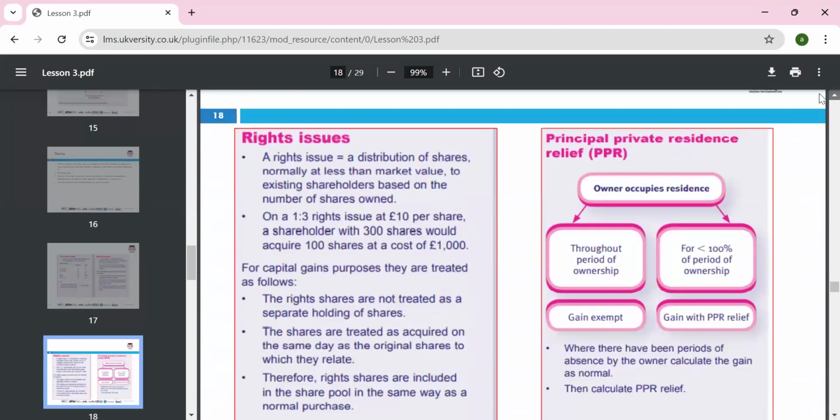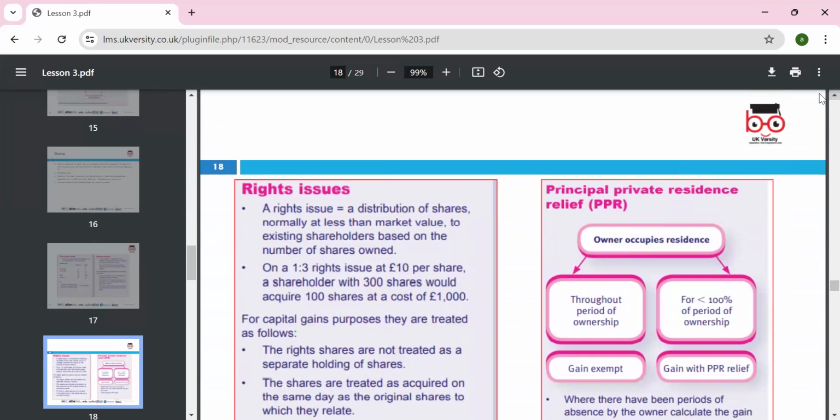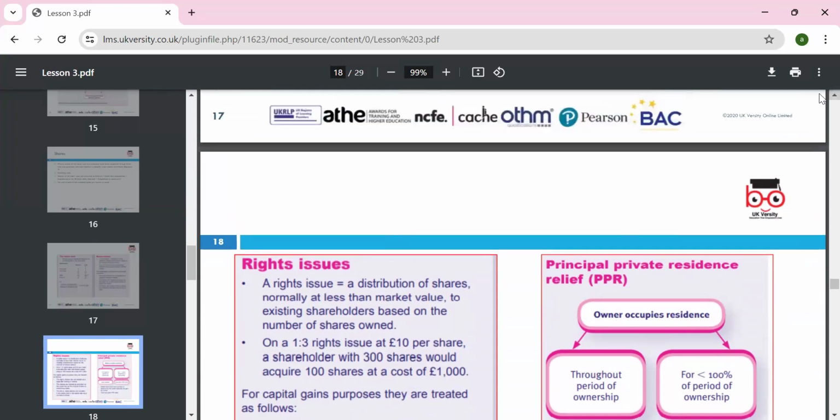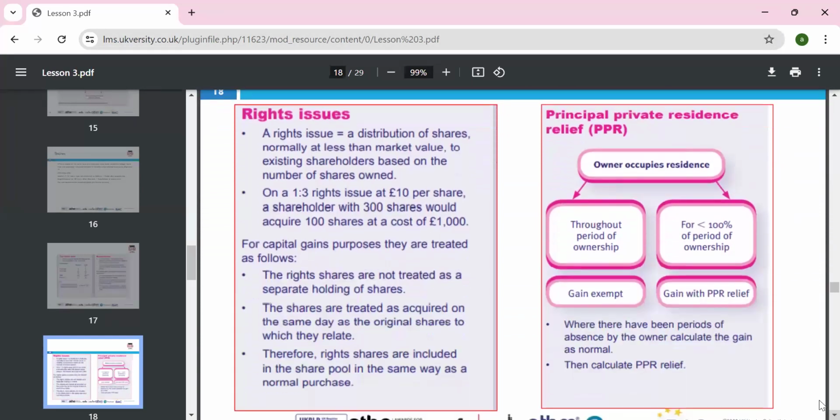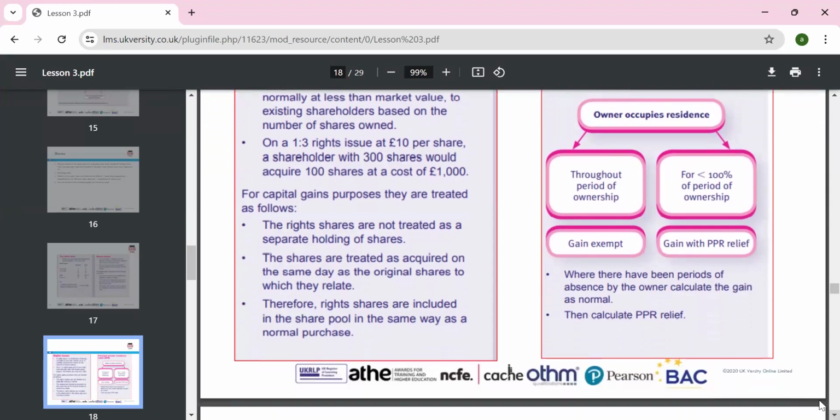Okay, so then we have the rights issue shares. If you have a 1 in 3 rights issue, so we have 300 shares, you can acquire 100 shares at 10 pounds per share. Yes, 1 in 3. So if you acquire 100 shares, this costs you 1,000.